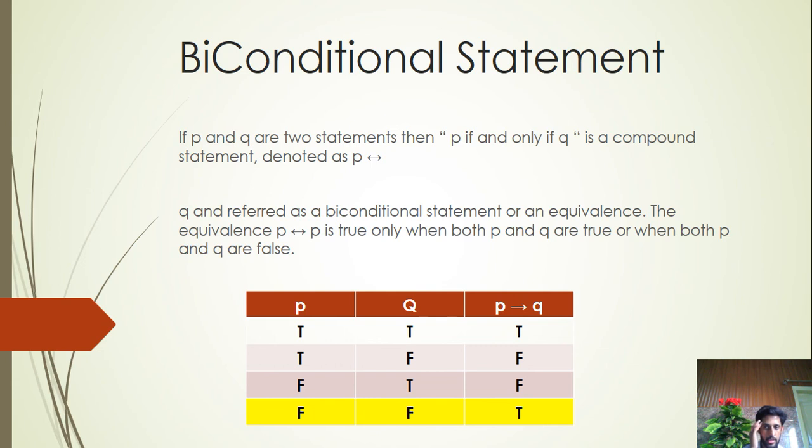If both conditions are true or if both conditions are false, it will be a true condition, otherwise it will be false. In the first sentence both are true, so it is a true condition. In the second sentence Q is false, P is true, so it is a false condition. P is false in the third and Q is true, so it is also a false statement. And in the last, both are false, so it is a true statement.